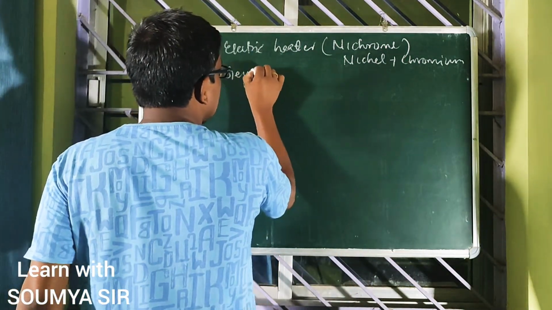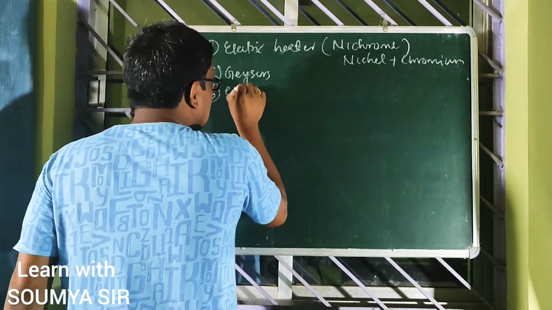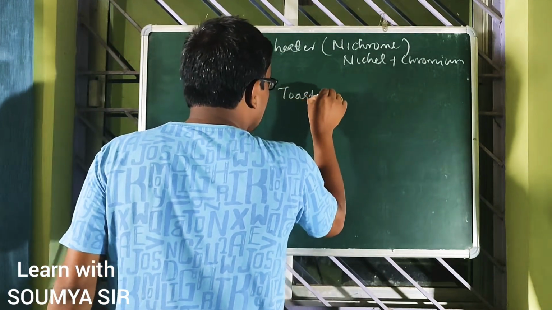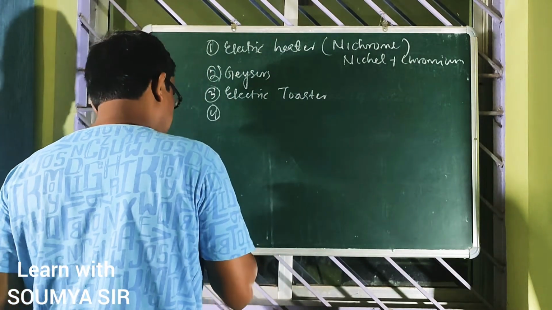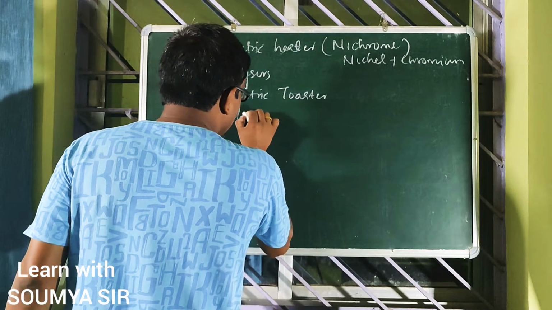Number 2, geysers. Number 3, electric toaster. Number 4, electric bulb.